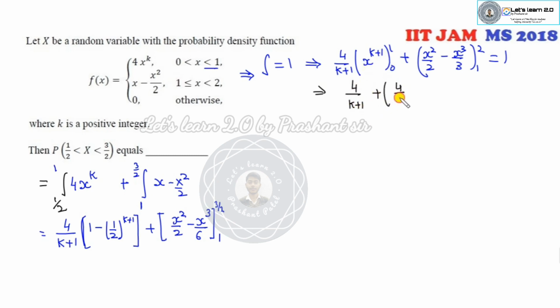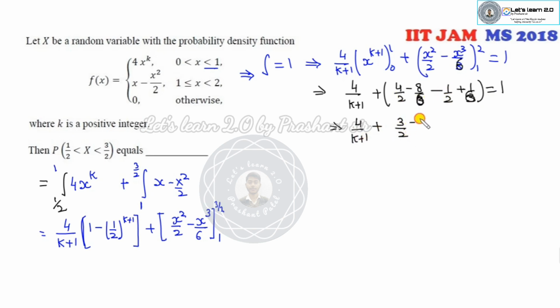So I can substitute it. 1 will be 1. So 4 over k plus 1. It is my 4 over 2, 8 over 3, minus 1 over 2, 1 over 3. Sorry, x cube over 2 is a 6. So it's a 6 and it's a 6 is a 1.